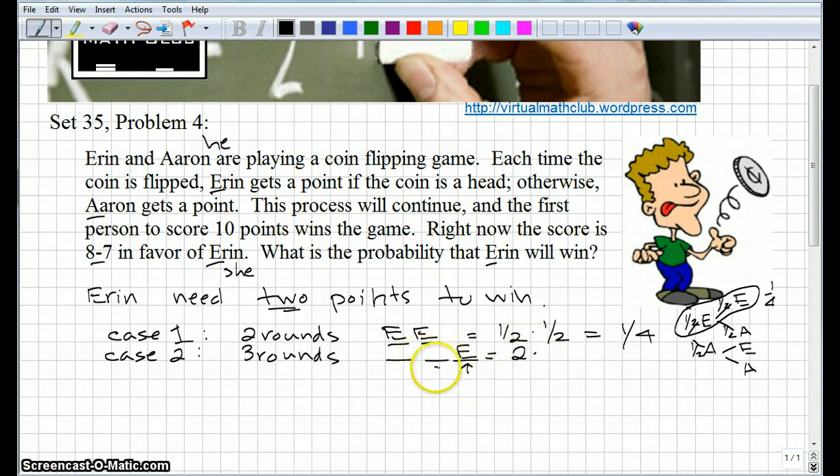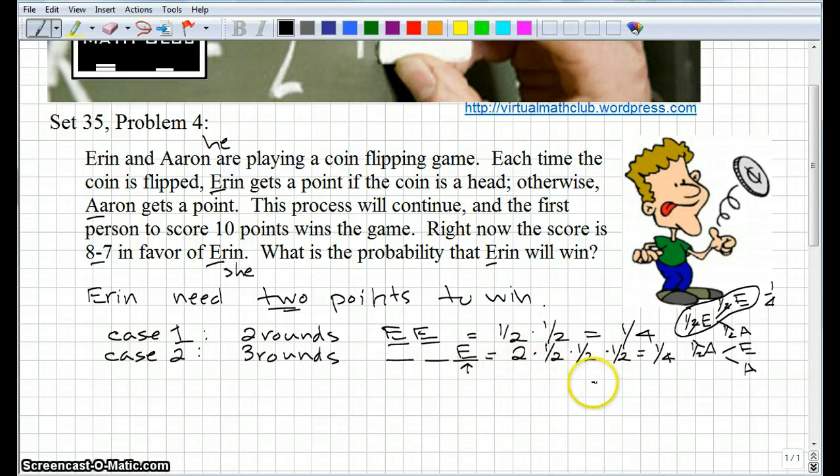Okay, and then for each round, there's a 50-50 chance of either possibility coming up. So it's 50-50 times 50-50 times 50-50. Okay? So that is 2/8 or 1/4. So again, the probability that Aaron with an E wins in 3 rounds is 1/4. Okay? Now you see how I got that?